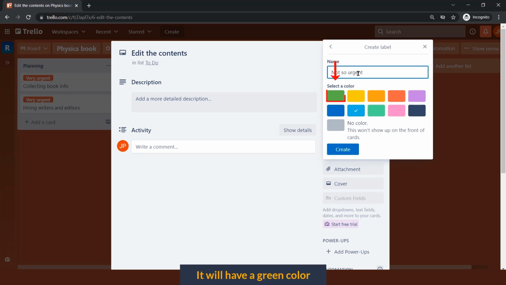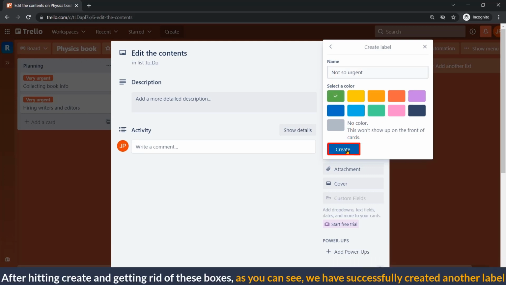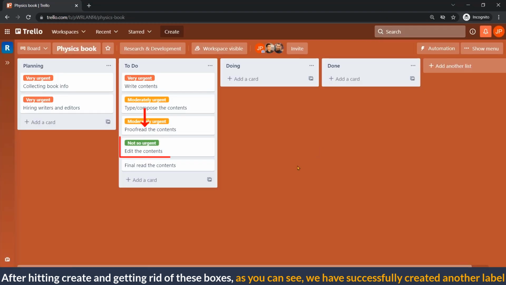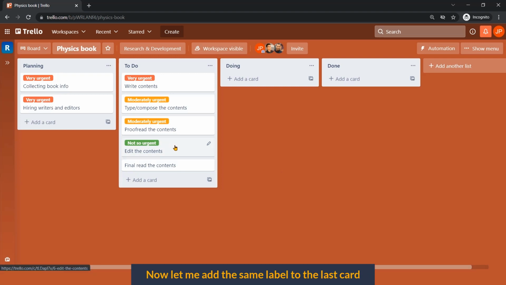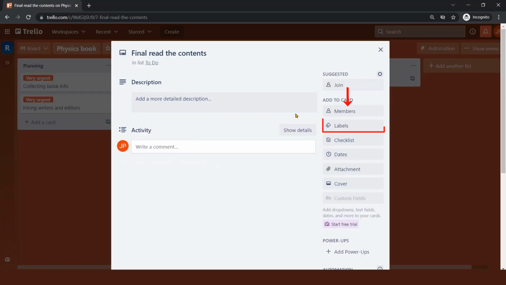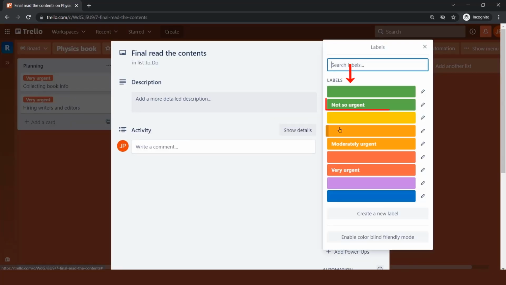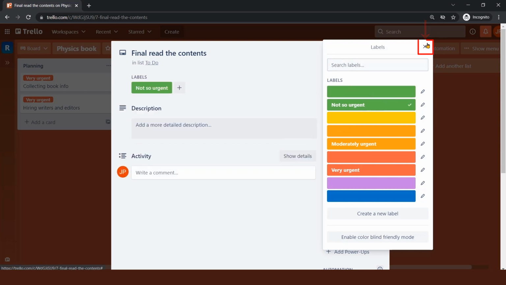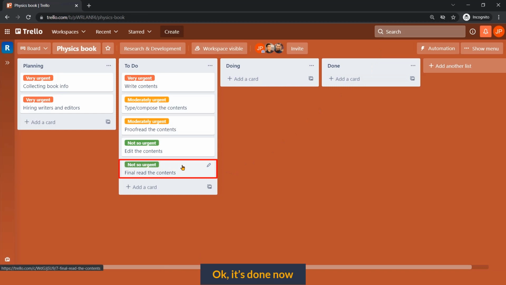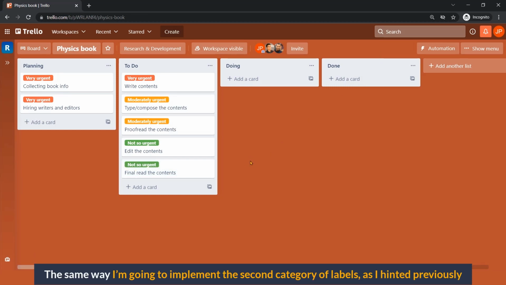I will have a green color. After hitting create and getting rid of these boxes, as you can see, we have successfully created another label. Now let me add the same label to the last card. Okay, it's done.